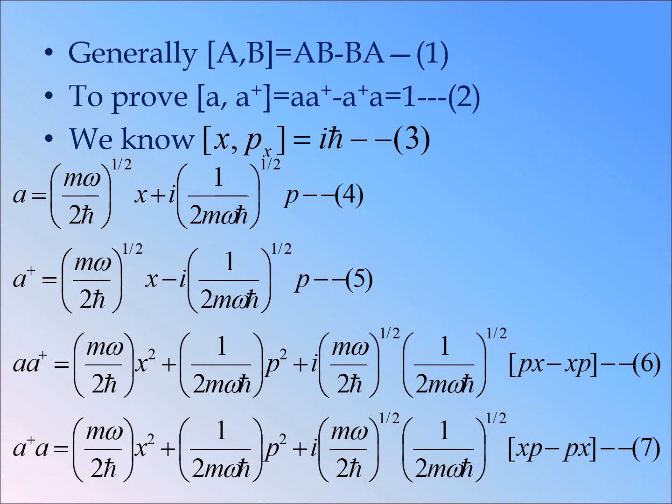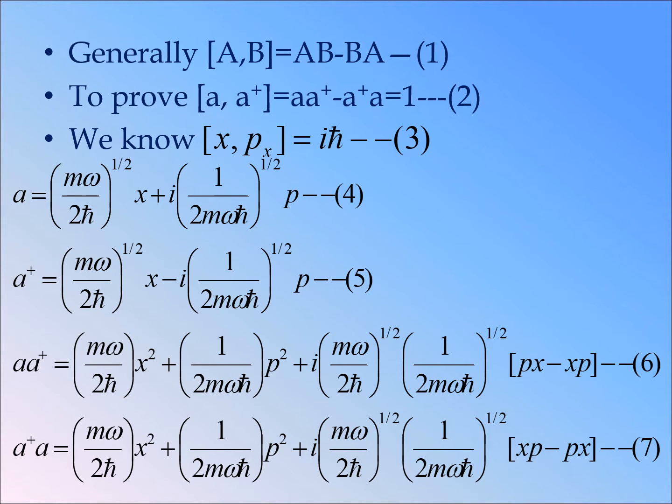And A† is the complex conjugate: (mω/2ħ)^(1/2) x minus i (1/2mωħ)^(1/2) p.